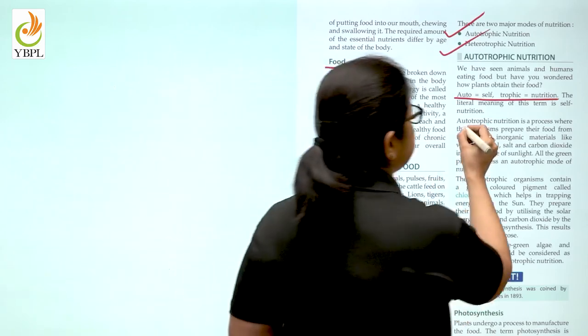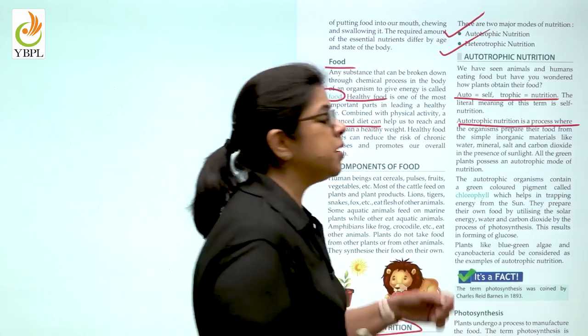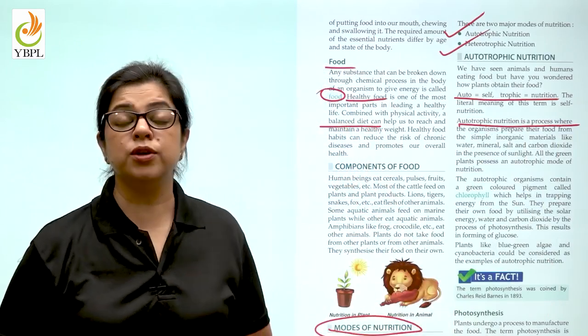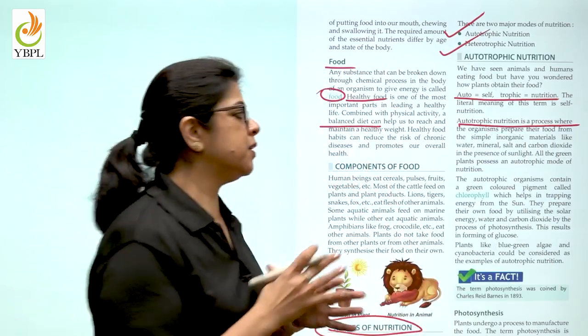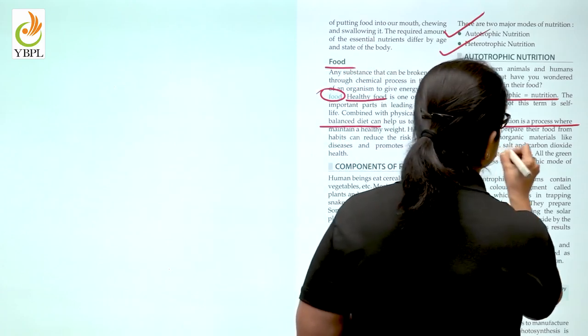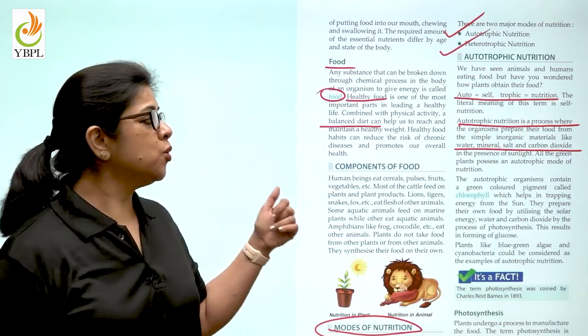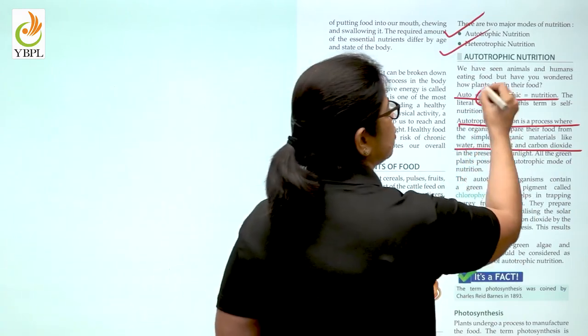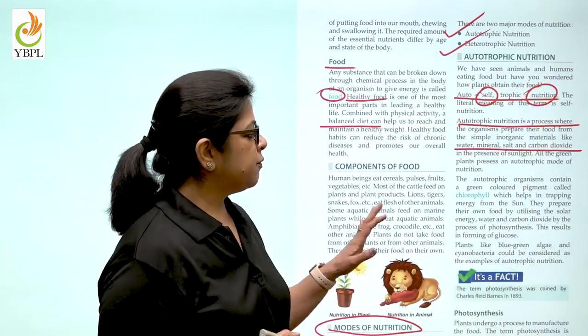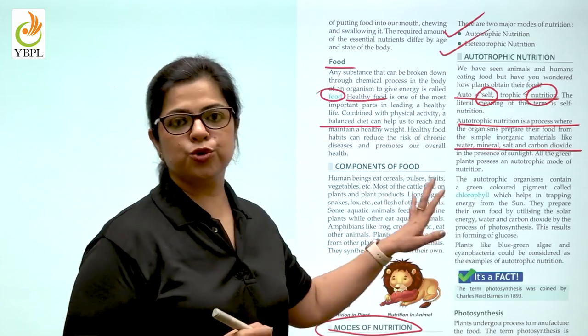Autotrophic nutrition is a process in which an organism prepares its food from simple available substances like water, mineral salts, and carbon dioxide. Auto means self, trophic means nutrition. Which organisms are capable of autotrophic mode?